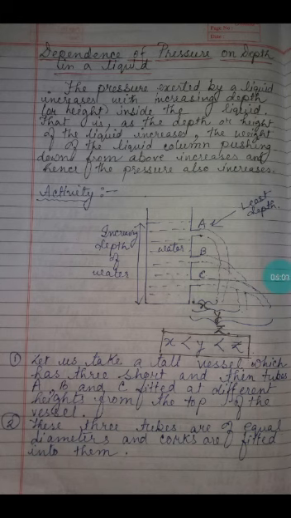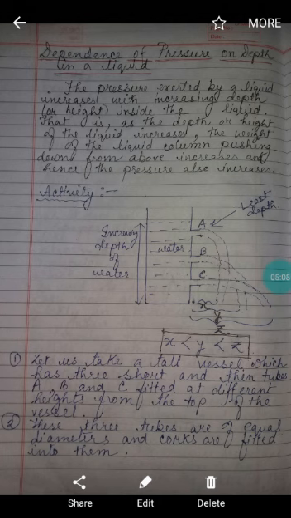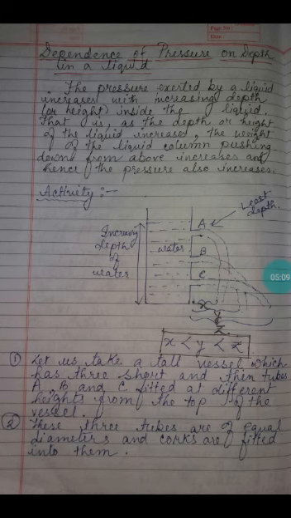Okay, let us start the activity. Let us take a tall vessel which has 3 short and thin tubes A, B and C fitted at different heights from the top of the vessel. These 3 tubes are of equal diameters and corks are fitted into them. Then the next step is to fill the vessel with water and then remove the corks quickly.